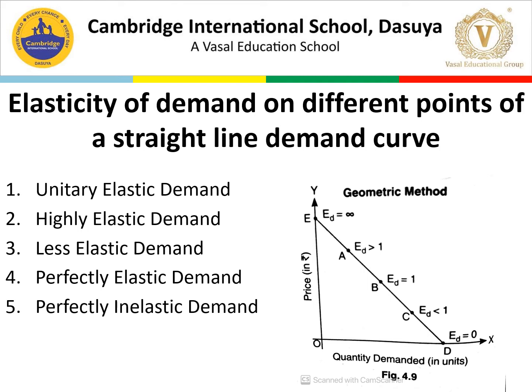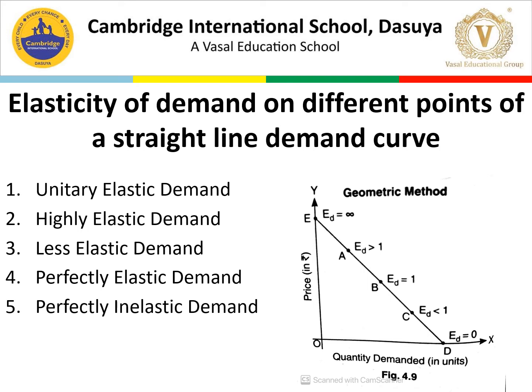The lower portion will be AD and the upper portion will be AE. The upper portion is AE and the lower portion is AD. So AE over AD is always greater than 1.